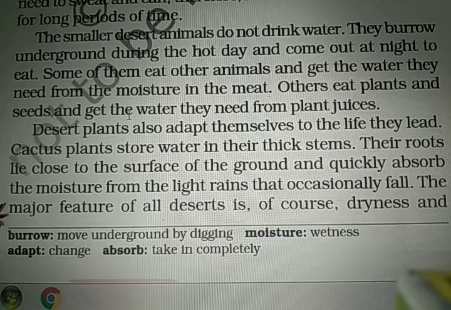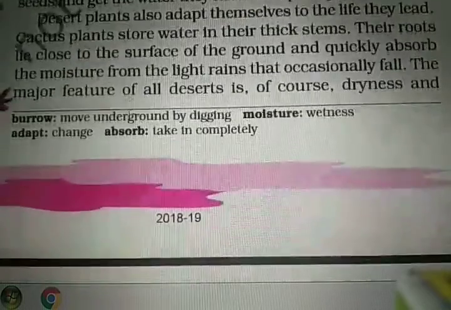Whenever there is rain in the desert, which is very little, but whenever it happens, they absorb the moisture from the light rains, and they store the water in their thick stems. The major feature of all deserts is, of course, dryness. We know this is the major feature of all the deserts, that they are dry.